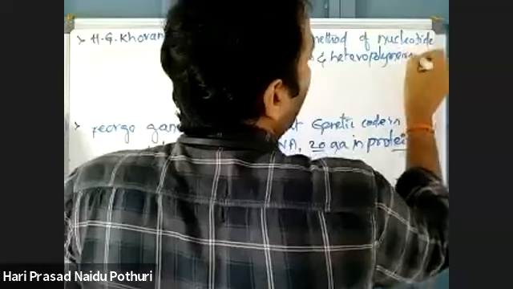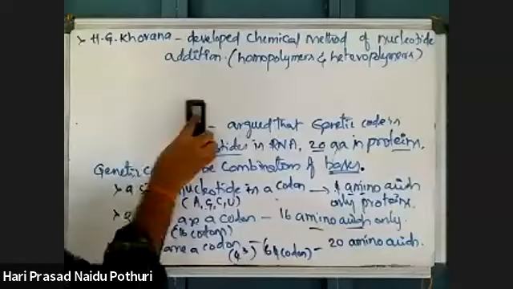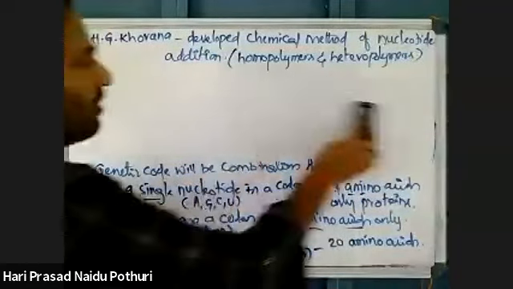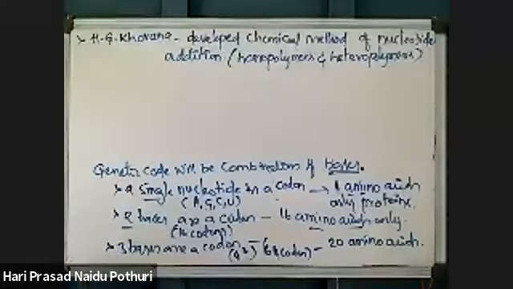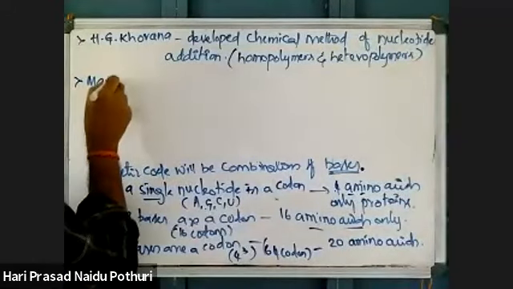He developed a method of this proportion, which is a chemical method. He developed a method of chemical synthesis for the addition of nucleotides inside the laboratory without the DNA polymerase enzyme. And another scientist named Marshall Nirenberg.